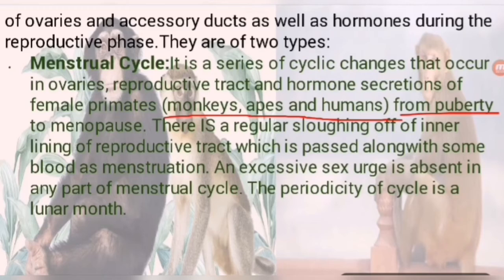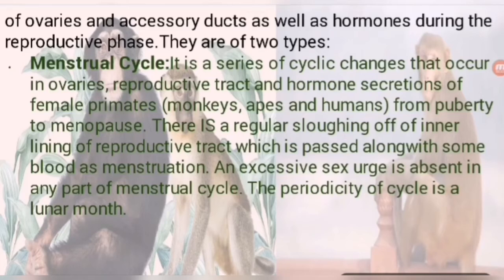From puberty to menopause. Puberty is the starting stage, or the juvenile period, you can say, when these primates attain the maturity of sexual reproduction. And menopause is the stoppage of cyclic changes.